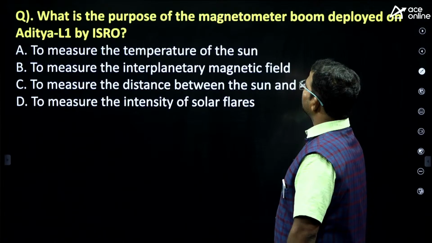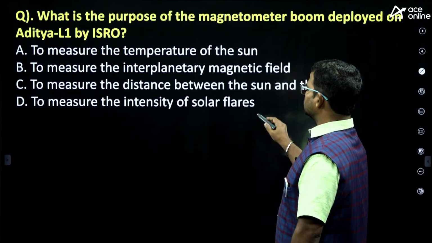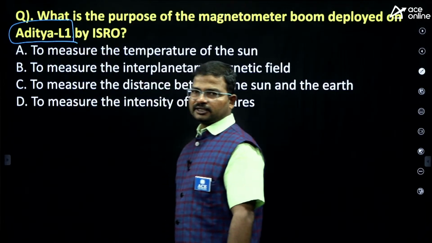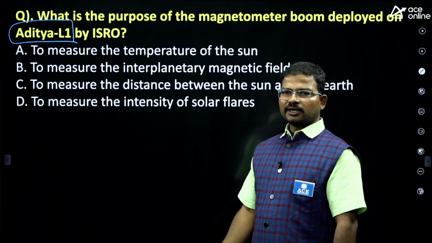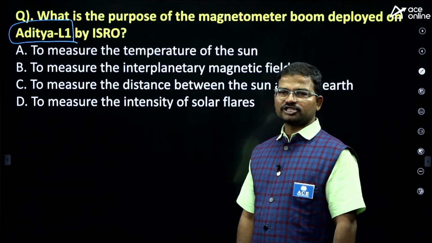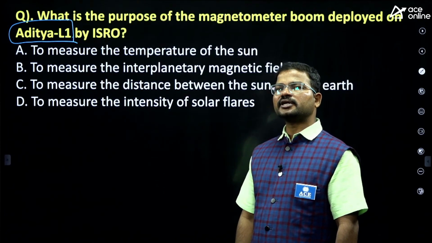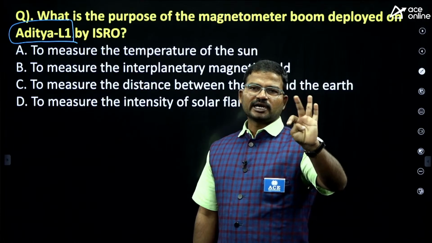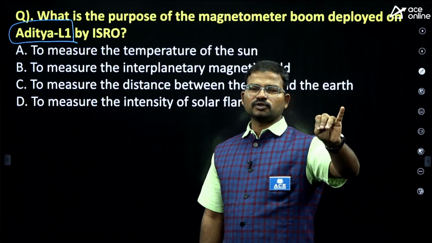What is the purpose of the magnetometer boom deployed on Aditya L1 by ISRO? Definitely, guys, you can get questions from these latest missions: Aditya L1, Chandrayaan 3, XPoSat, the Gaganyaan mission, the Samudrayaan mission. Recently under the Gaganyaan mission, the 4 Vyomanauts' names were officially announced by Narendra Modi ji. So you should have some idea about it. Definitely you can get a few questions about these concepts, so prepare the Chandrayaan missions, Mangalyaan missions, Aditya L1 mission, and XPoSat.